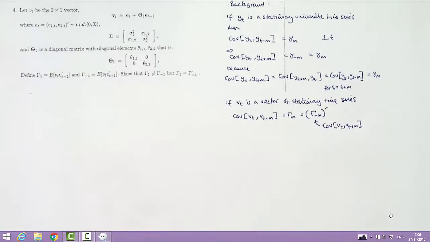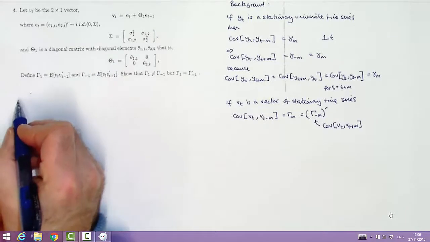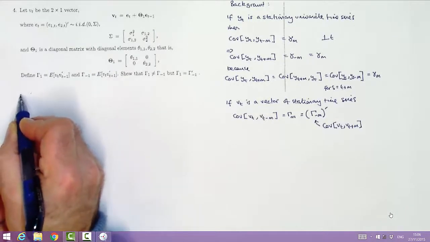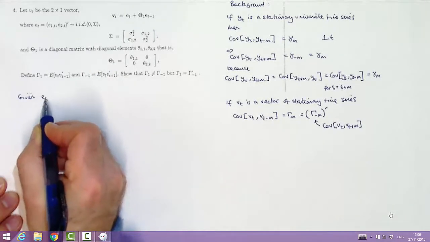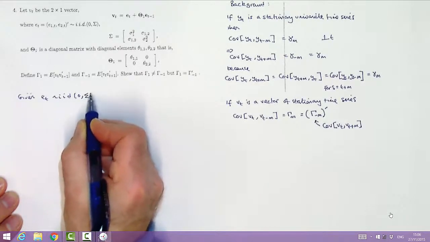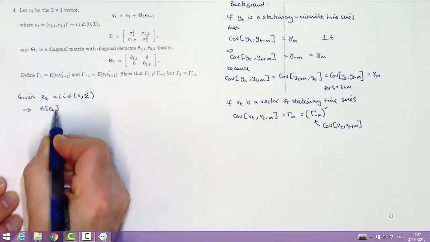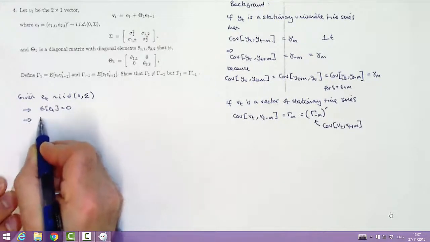So we're going to illustrate that property in the context of this particular vector moving average process. Let's first consider the information we're given about the error process et that drives the moving average. We're told that it's IID with a mean of 0 and a variance of sigma.